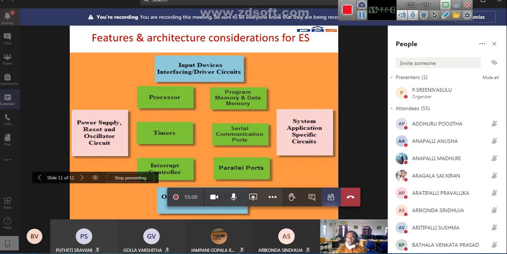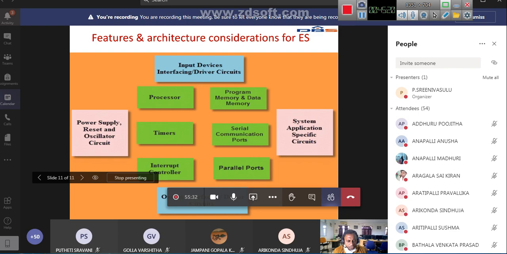Once the smoke sensor senses the smoke, you need to turn on the actuator to spray carbon dioxide or water, based on the requirement. Suppose some fire has broken out and you want to stop it, then you have to sprinkle carbon dioxide onto the fire wherever it has erupted. So these are the different features and architecture considerations of the embedded system before going to the embedded system design.